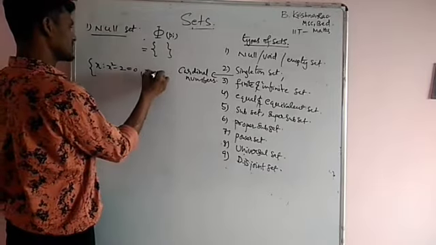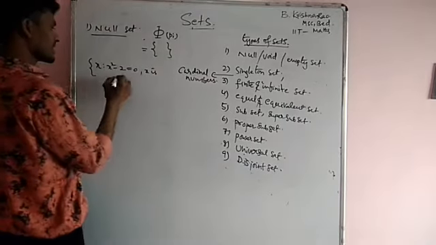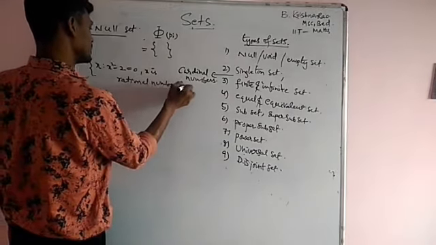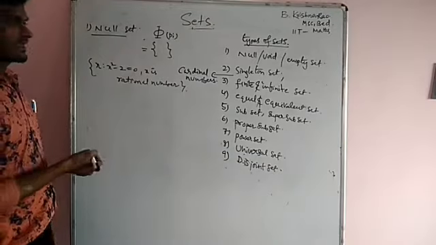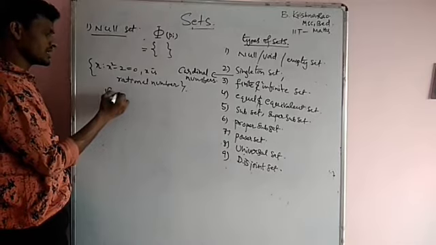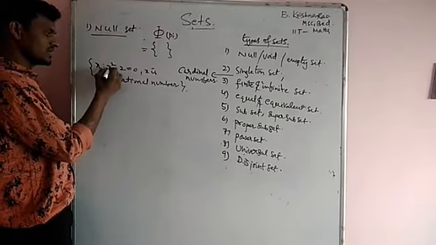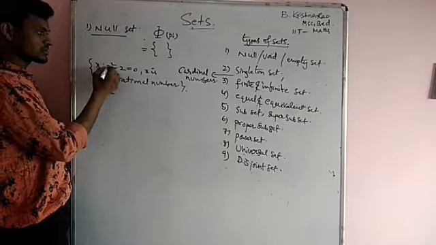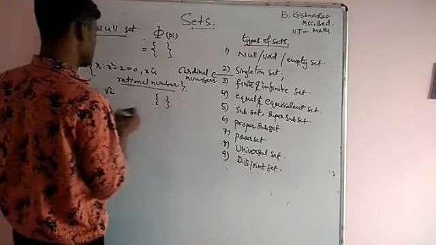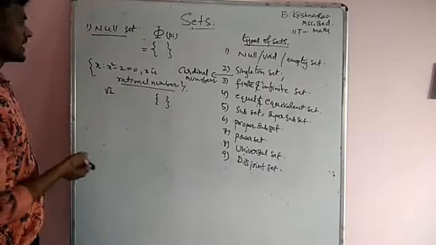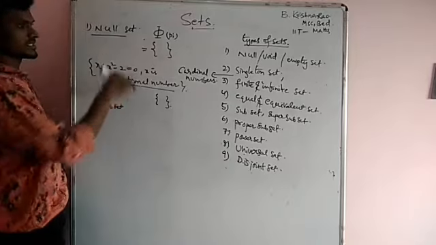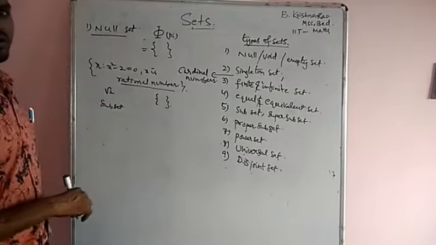Here x is a rational number. This is not possible. X square equals 2, irrational number is possible. Why? Because root 2 is an irrational number. Then you can substitute x as root 2, root 2 whole square means 2, minus 2 is equal to 0. But x is rational, so this is an empty set. Next, null set is a subset of all the sets.